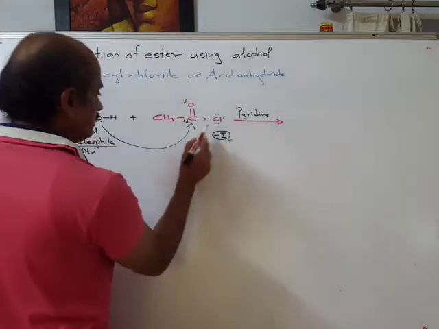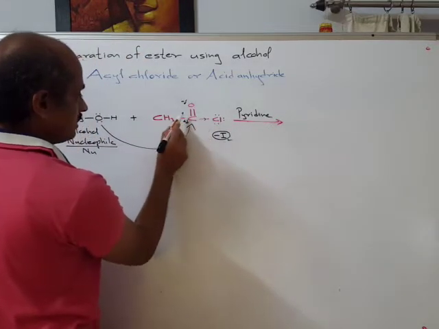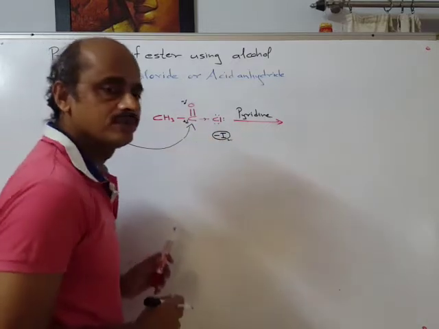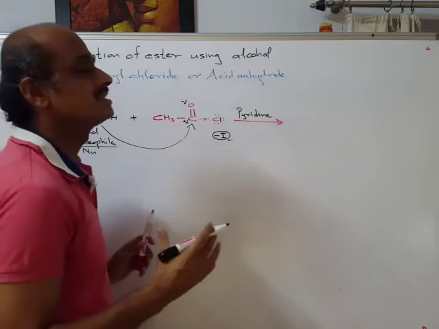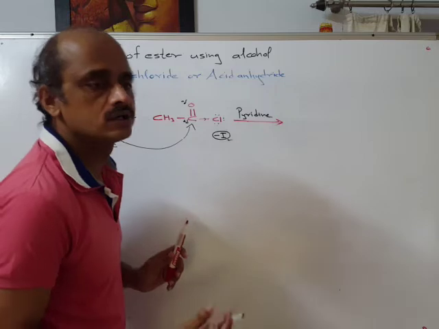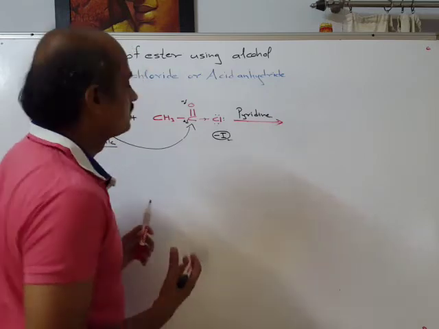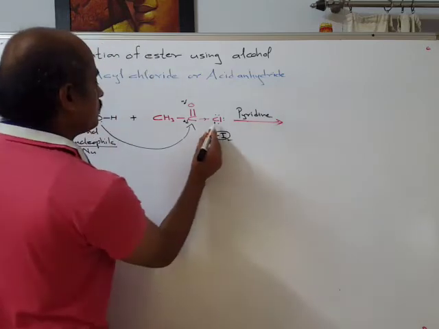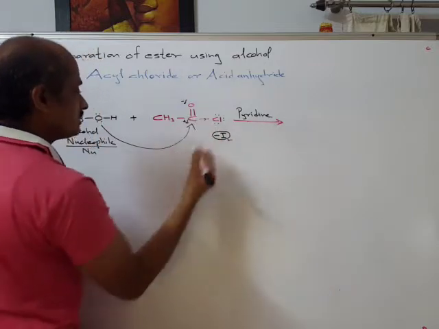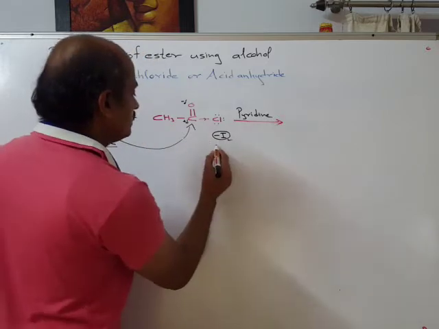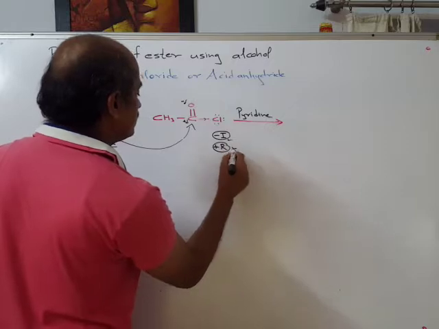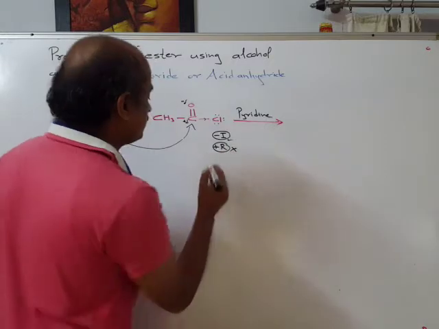the outermost shell. Lone pair of electrons, sigma, pi, or pi bond, sigma, lone pair. Because of conjugation, there is a possibility of resonance, but since the size of chlorine is more, outermost shell is 3, overlapping is not that good. Overlapping is less, and therefore lone pair becomes a shared pair, and this pi goes to oxygen. That type of resonance is weak here. So resonance because of chlorine is weak.